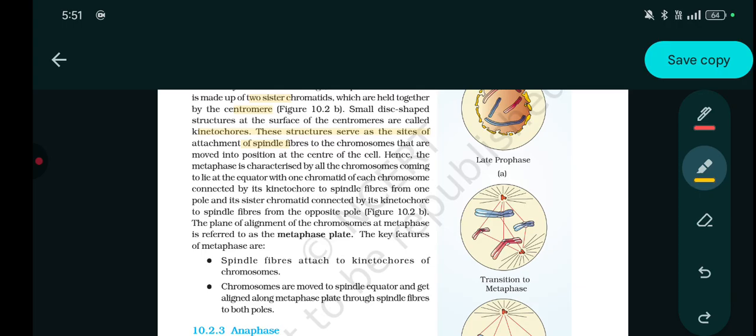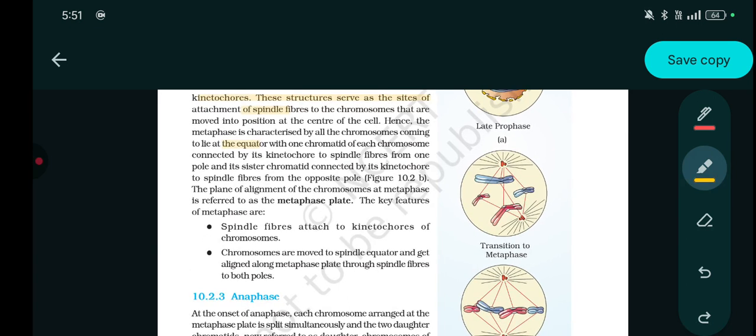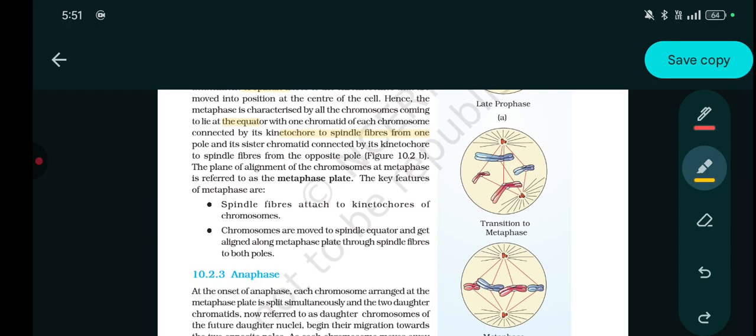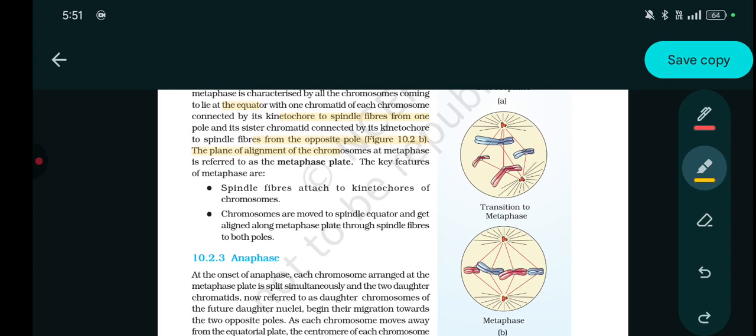Hence, metaphase is characterized by all the chromosomes coming to lie at the equator, with one chromatid of each chromosome connected by its kinetochore to spindle fibers from one pole and its sister chromatid connected by its kinetochore to spindle fibers from the opposite pole. The plane of alignment of the chromosomes at metaphase is referred to as the metaphase plane.